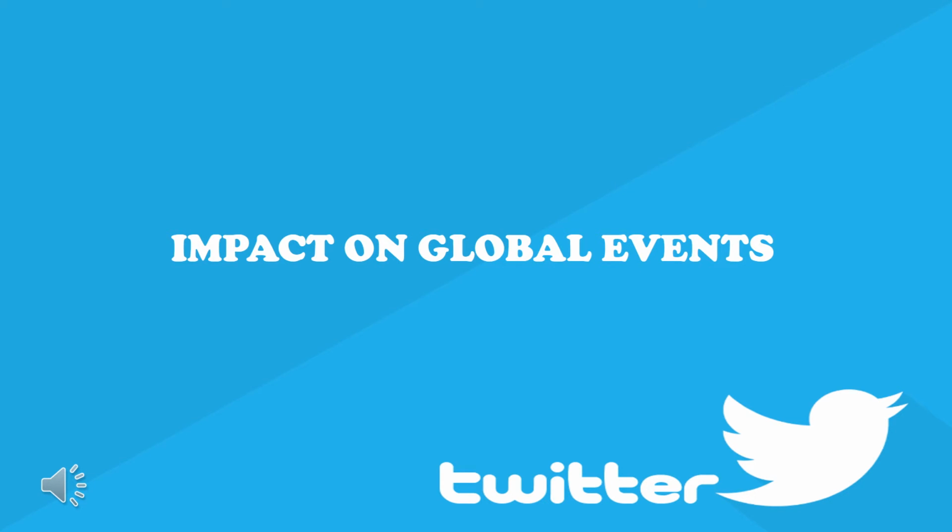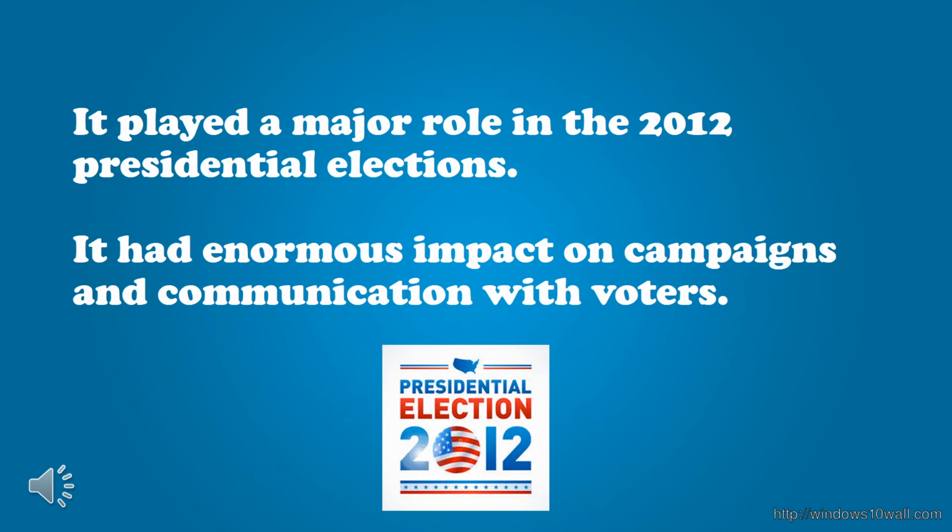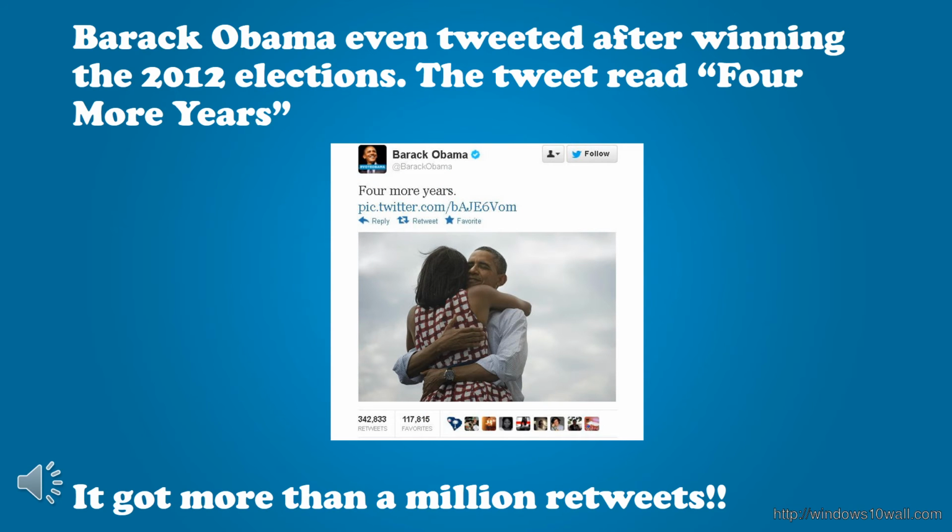As Twitter expanded throughout the globe, it started having significant impact on major global events. It is now an arsenal used to shape or set the public's thought process or trends. One of the biggest global events where Twitter showed its influence to the world was the 2012 US presidential elections. Both the contesting parties used it to gain mass support and mold the public opinion in their favor. Barack Obama's tweet that read "4 more years" after he won the elections in 2012 was a good example to showcase Twitter's reach. In a very short span of time, it got more than 1 million retweets. Twitter had become a household name by now.